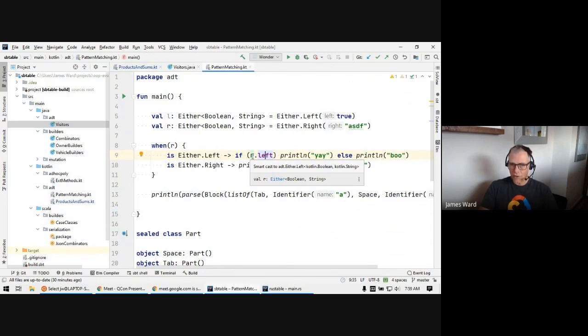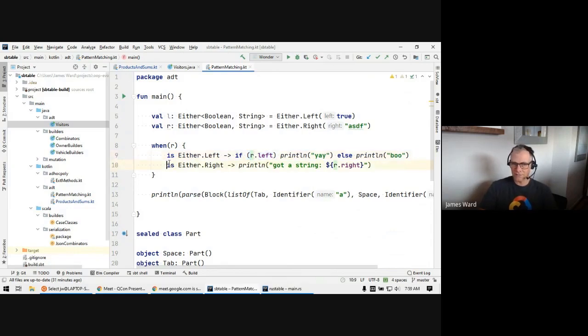It's like, okay, I know that R is an Either.Left, and so I'm only going to allow you to access that left property. I can't access the right property. Remember, left didn't even exist on right. So right has right and left has left. And so Kotlin, when we do that pattern match in our function that we're going to handle this with, does that smart cast for us.